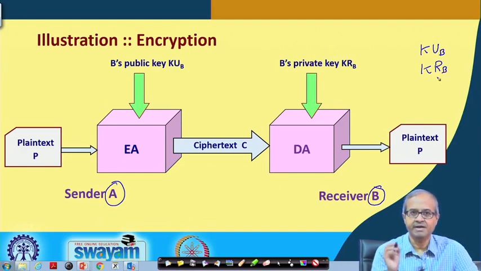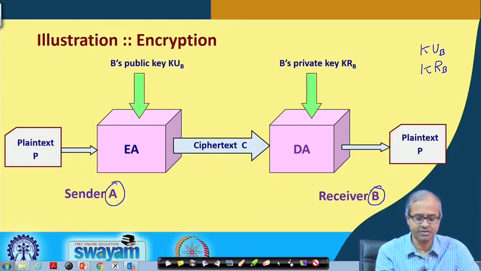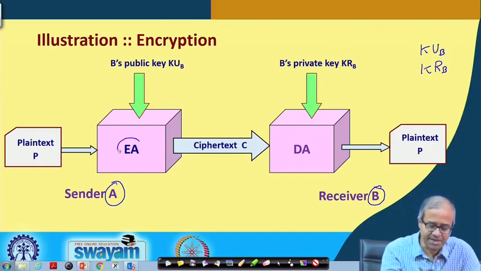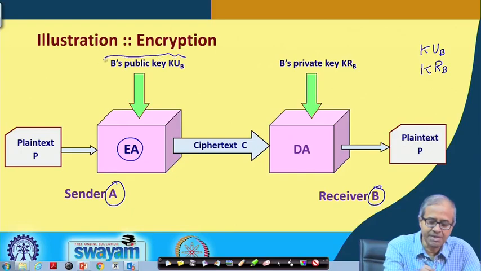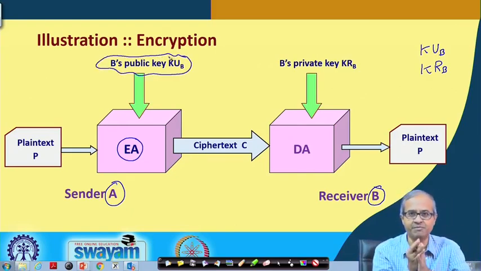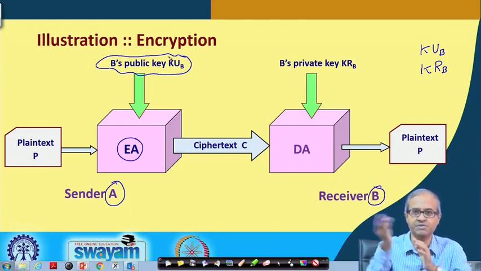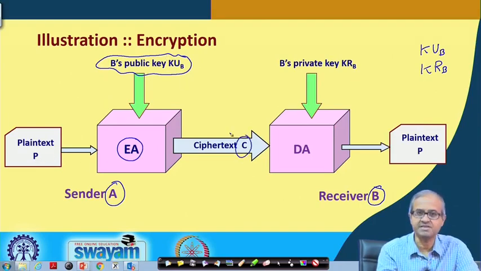The idea is that when somebody, in this case A, wants to send a message to B through encryption, there will be an encryption algorithm which will be using B's public key. B's public key is supposed to be known by everybody, so A also knows that. Using B's public key, the plain text is getting encrypted into the ciphertext.